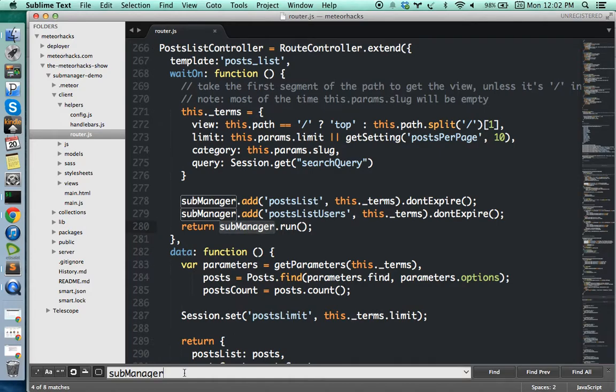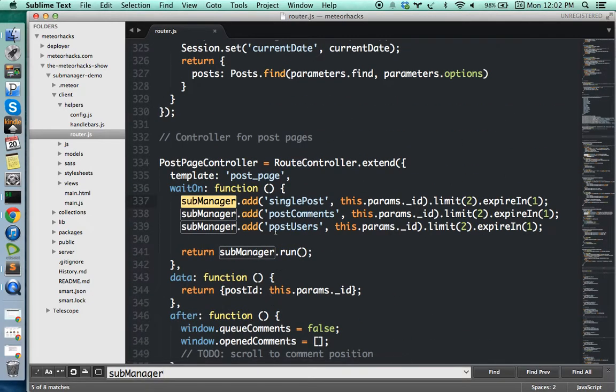If you go to the single page that you use with the comments, you can see I'm adding it as I already told you, and I'm limiting it to two only. Only two subscriptions for this single post publication will be accessed and cached on the client, and then expire in 1 minute. So even if you are loading that one, it will expire in 1 minute. It will be really good for bandwidth, and you can clear the subscription manager.